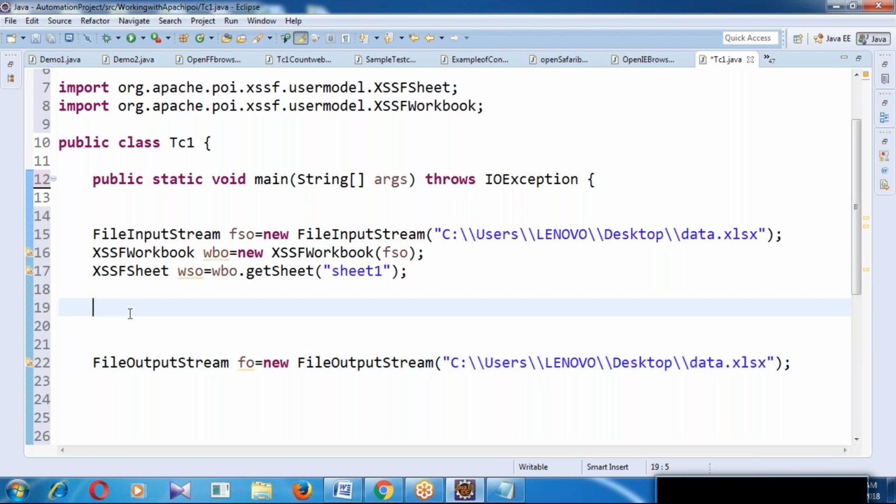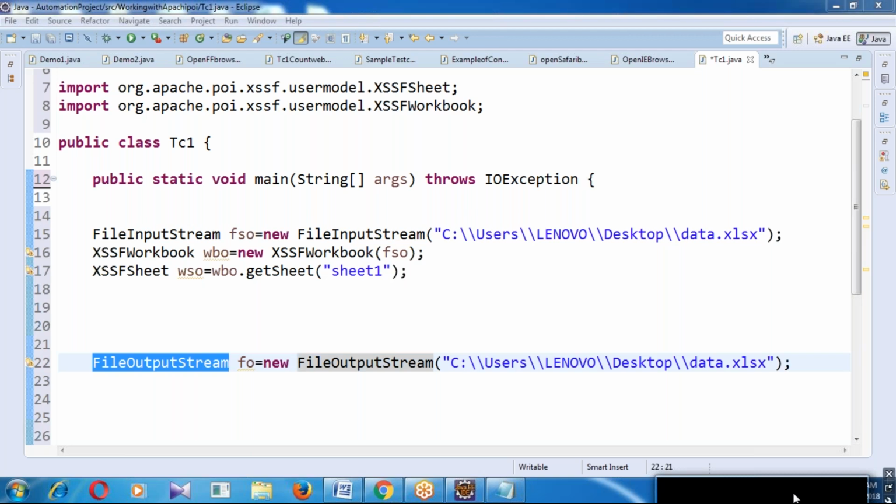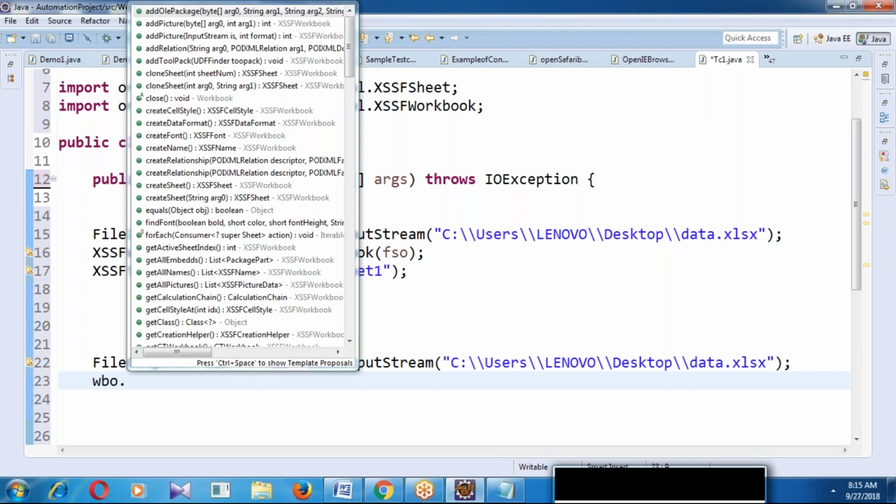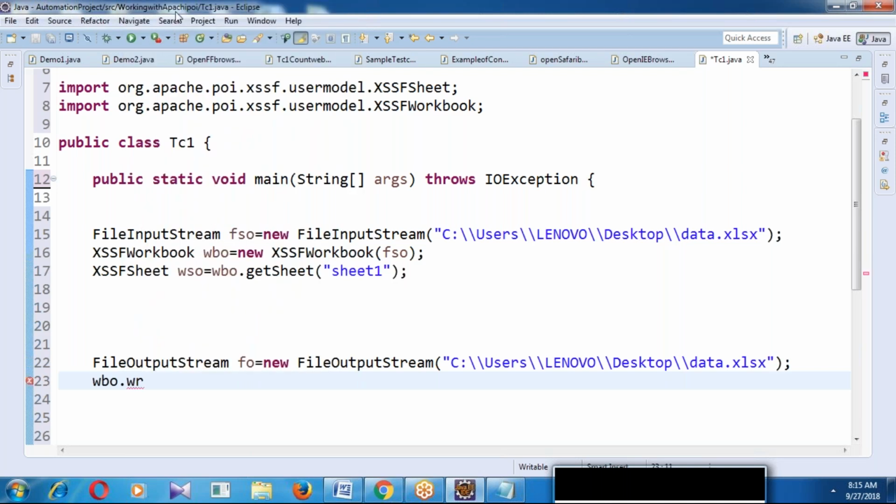Okay, see guys, to save an Excel file, what is the class? FileOutputStream. What is the object variable? F equal to new FileOutputStream. Now WBO.write(FO). That means WBO is the workbook, and whatever you write in the workbook should be saved with the FO object variable.